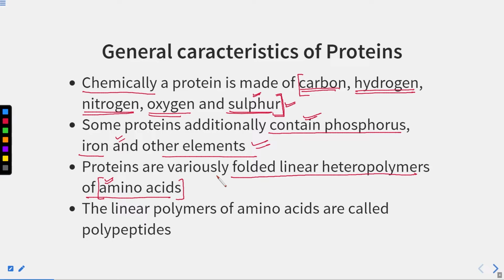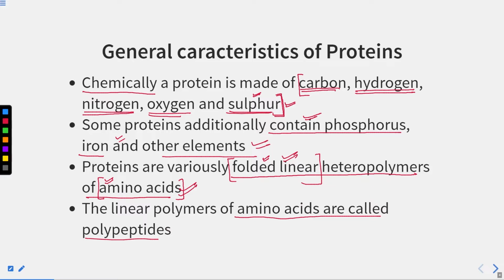It gets assimilated and reaches every cell. And when it reaches every cell, the cell utilizes these amino acids to make specific proteins. So this is very, very important. Every protein has a definite shape, structure and surface, and they achieve that by a specific folding pattern. The linear polymers of amino acids are called polypeptides.